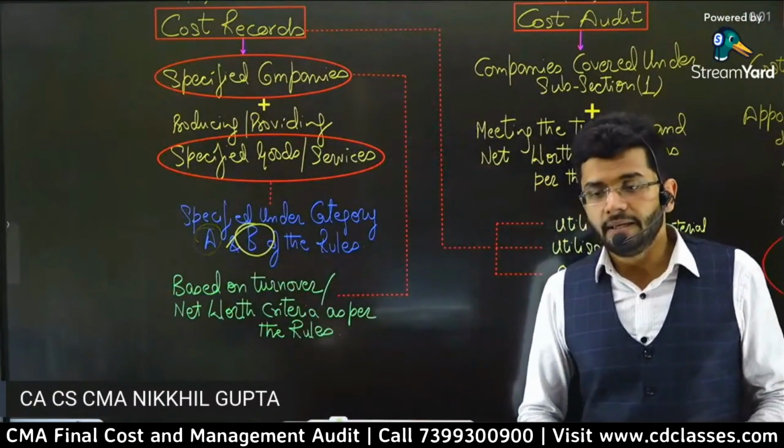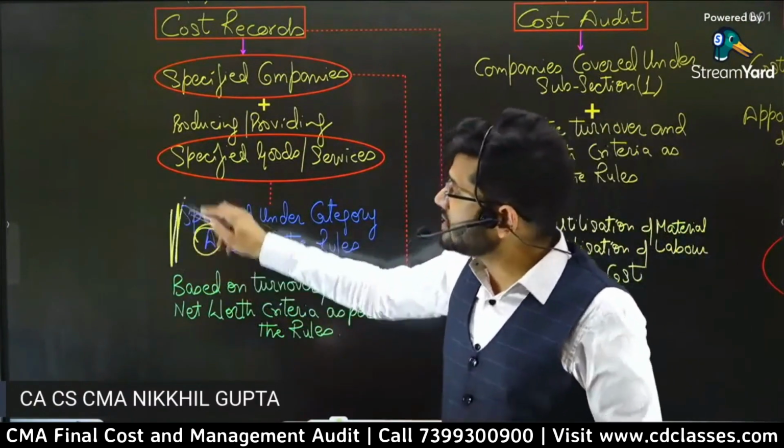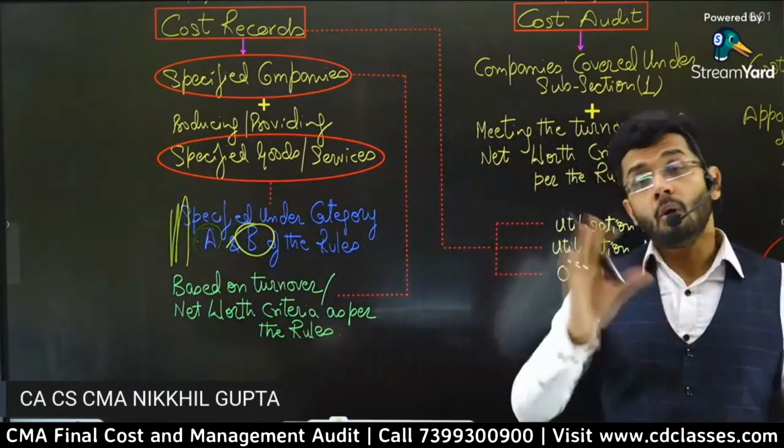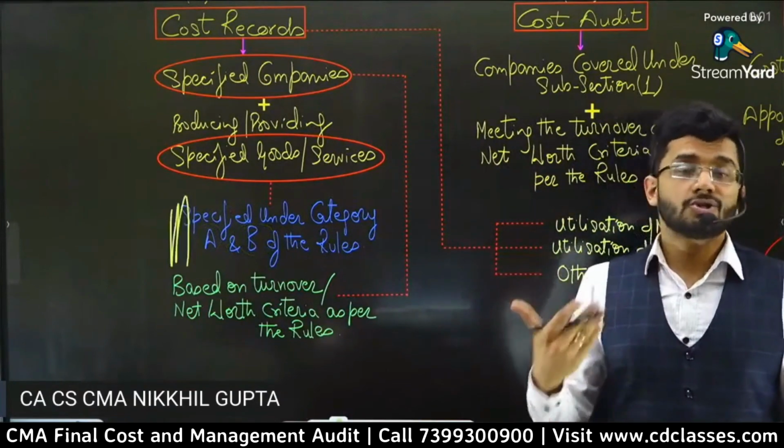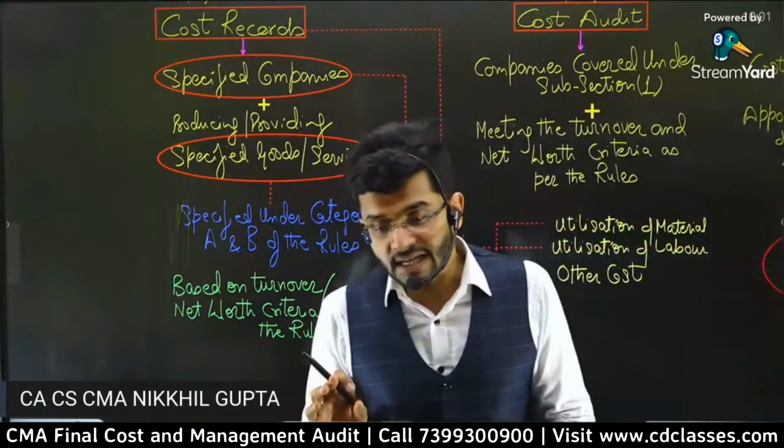Category A and category B. We have two categories of goods and services which will tell us what the requirements of cost records are. So, two conditions are required to be satisfied.